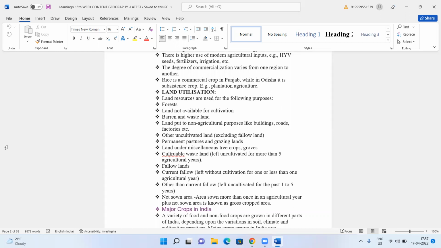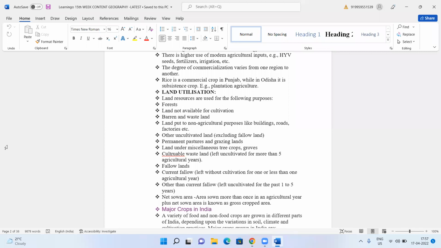Next one is called barren and wasteland. What is a barren land and what is a wasteland? It means land where you cannot even grow grass. That is called barren land, that is called wasteland. Then, like I told you just now, land which is used for non-agricultural purposes, especially in cities, is used for buildings, roads, factories, etc., not for cultivation purposes, which you call non-agricultural purposes.